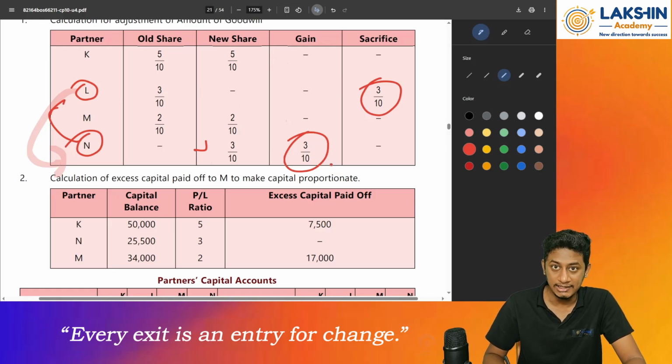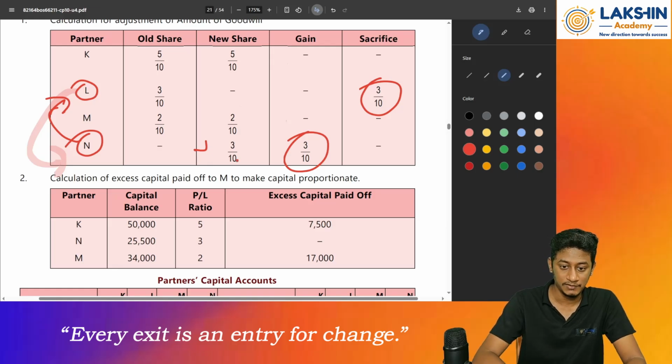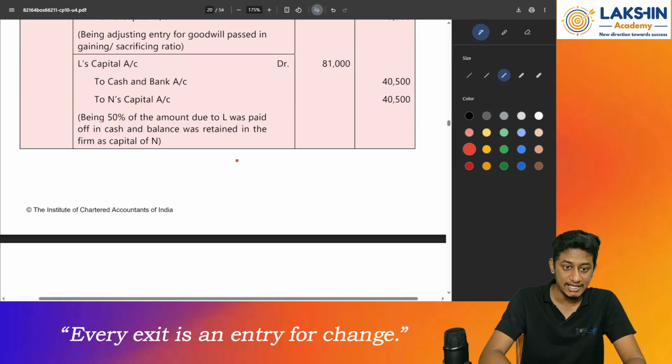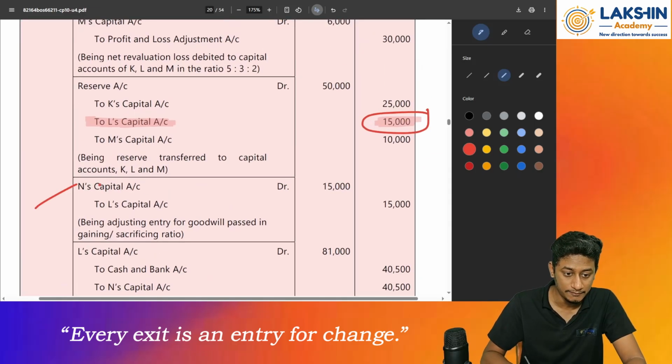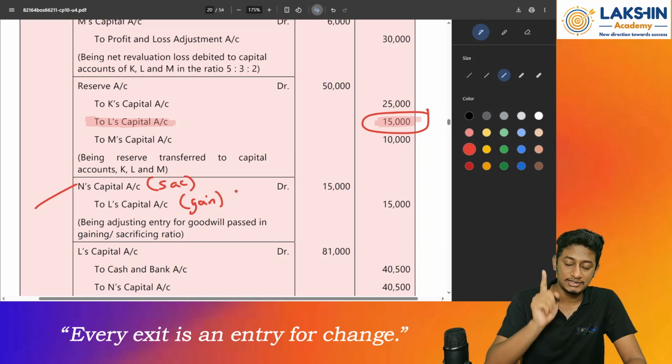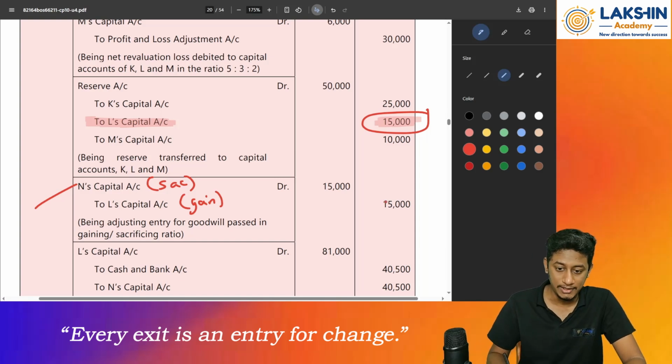Mr. N will pay Mr. L, so L's balance will increase. The sacrificing partner's capital account is credited from the gaining partner's capital account. How much? Rupees 15,000. So add 15,000 to 66,000 rupees, and it will be rupees 81,000.